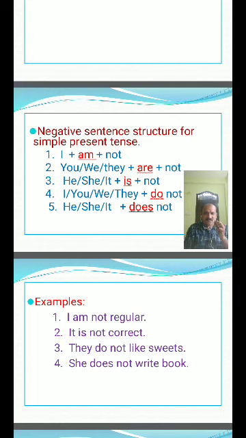If B form is not there in simple present tense, you use do not for I, you, we, they, and does not for he, she, it.